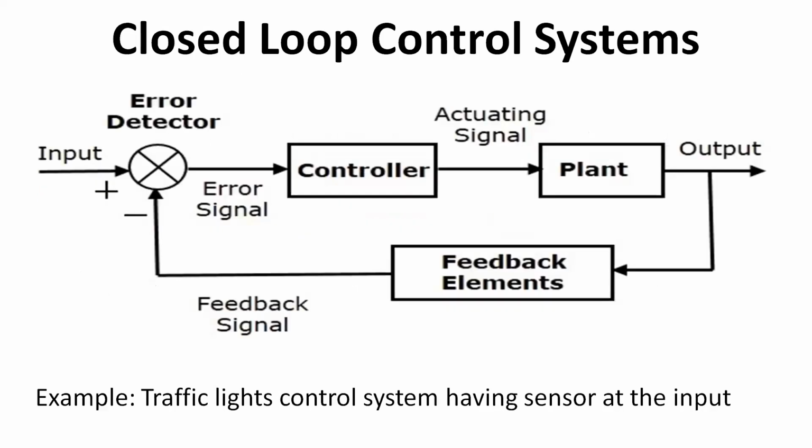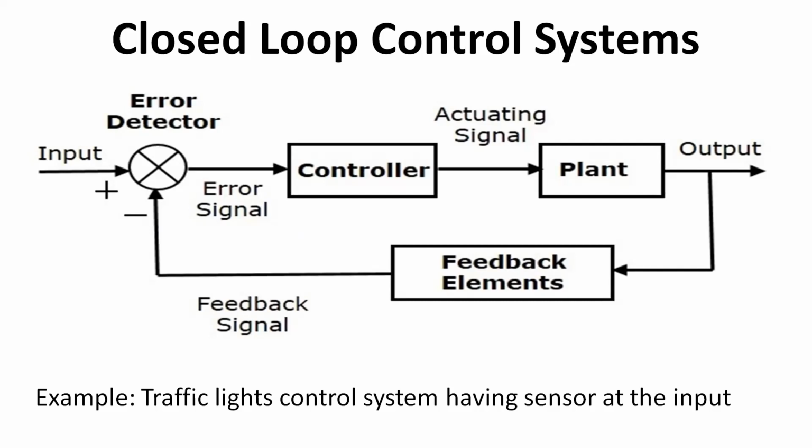Now see the closed loop control system as given in the block diagram here. The error detector produces an error signal, which is the difference between the input and the feedback signal. The feedback signal is obtained from the block of feedback elements by considering the output of the overall system as an input to this block. Instead of the direct input, the error signal is applied as an input to the controller. So the controller produces an actuating signal which controls the plant.